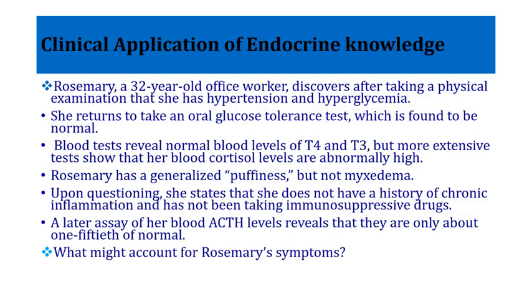Rosemary has a generalized puffiness but no myxedema. Upon questioning, she states that she does not have a history of chronic inflammation and has not been taking any immunosuppressant drug. Of course, this history is very important because some immunosuppressant drugs may mimic the presentation. A later assay of her blood adrenocorticotropic hormone level revealed that it was only about 1/50 of normal. So the question is, what might account for Rosemary's symptoms?